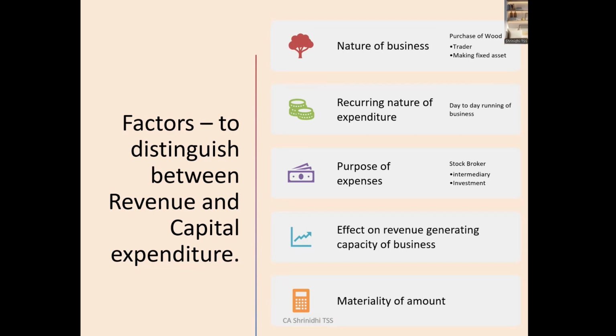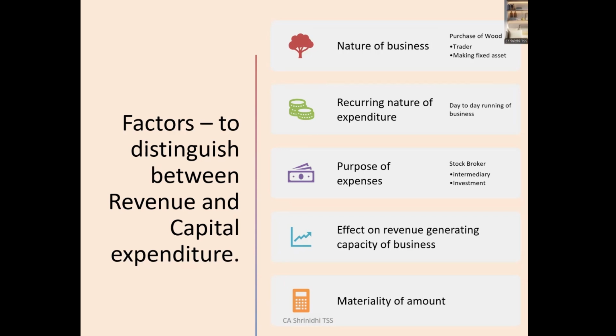Correct. So the second factor which you need to see is the recurring nature of the expenditure. Whether the expenditure is being incurred on a regular basis, on a day in and day out basis, and what is the purpose of the expense. This is once again a very important factor which you need to consider: the intention with which this expense is being incurred.